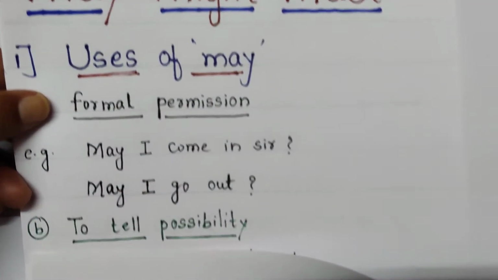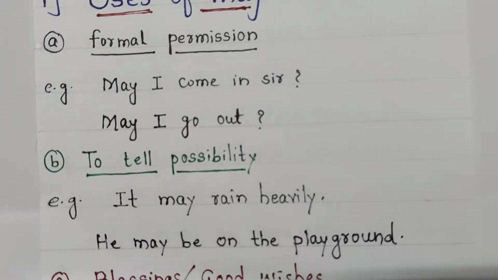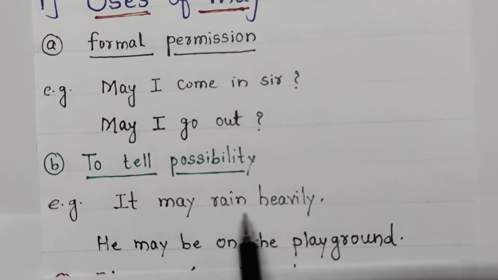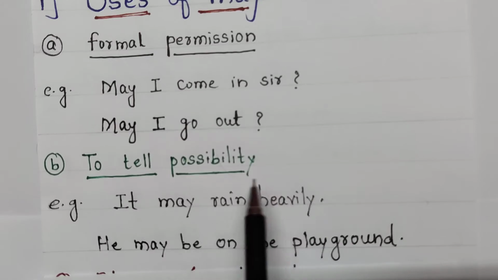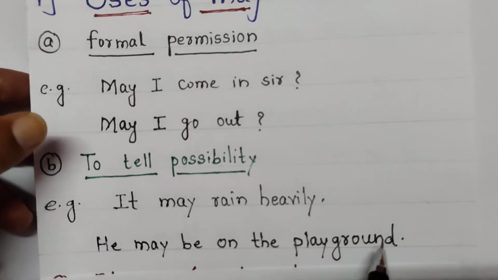Understand? Okay. Next one, to tell possibility. Look here. For example, it may rain heavily. It means it may or may not. We don't know, but there is a possibility of raining heavily. Then, he may be on the playground. Suppose someone is searching for a person, at that time one person is telling that he may be on the playground.